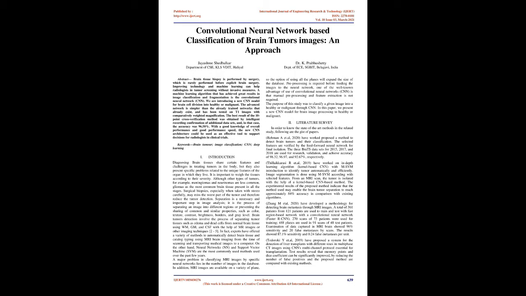Introduction. Diagnosing brain tissues shares certain features and challenges in treating tumors in the body, but they also present specific problems related to the unique features of the organ in which they live. It is important to weigh the tissues according to their severity. Although other types of tumors, for example meningiomas and neurinomas, are less common, gliomas are the most common brain tumors present in all the stages.